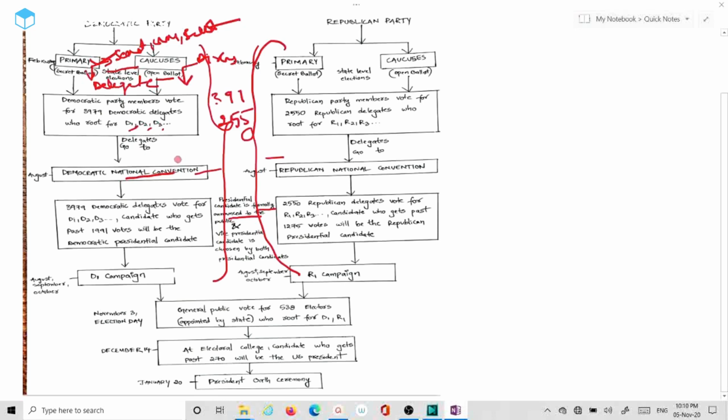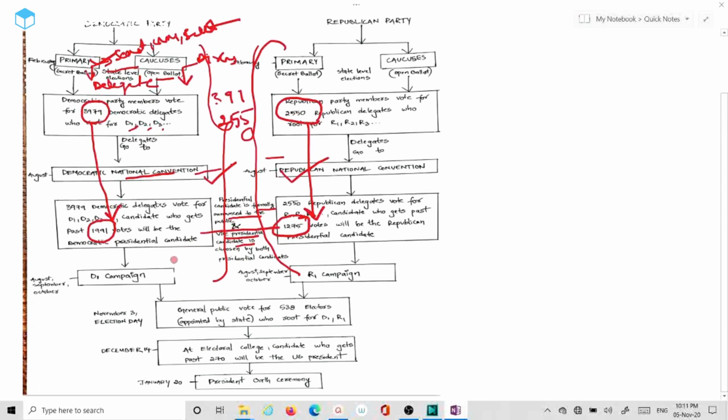For example, if a Democratic Party candidate gets support from 1991, so if you look at the number here, the total number is 3979, right? Out of which, if you could secure 1991 votes, he will become the Democratic Party presidential candidate. Likewise, if a Republican Party presidential candidate is set to acquire 1275 votes among 2550, then he will be the Republican Party presidential candidate. At each convention, both Democratic and Republican, the presidential candidate chooses a running mate. It is important to know the vice presidential candidate is also chosen at this level.